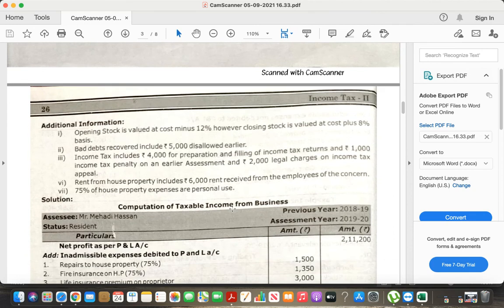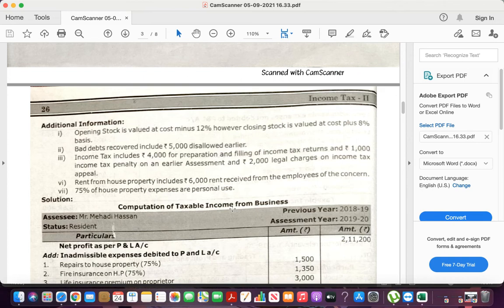Rent from the house property includes rupees 6,000 received from the employees. Okay, now tell me whether it's a business income or non business income. Rent is recovered from whom? Yes, sir. So please underline, rent from house property include rupees 6,000 rent received from the employees of the concern.